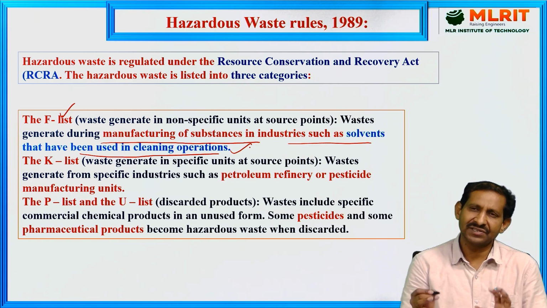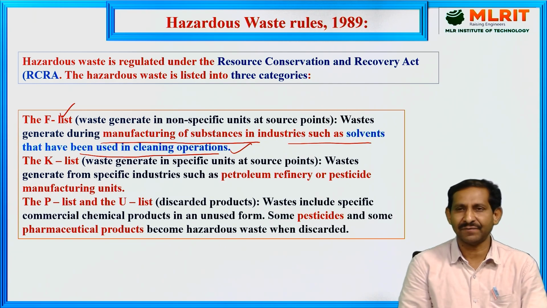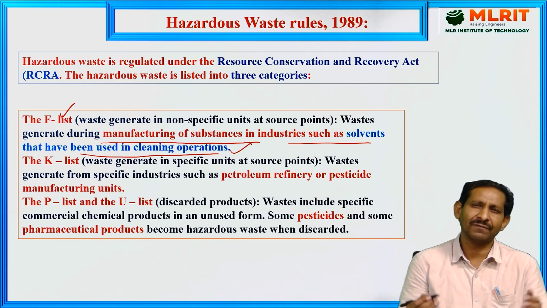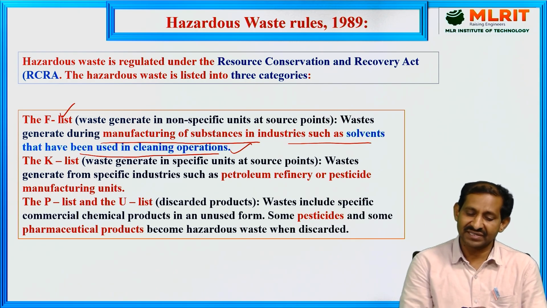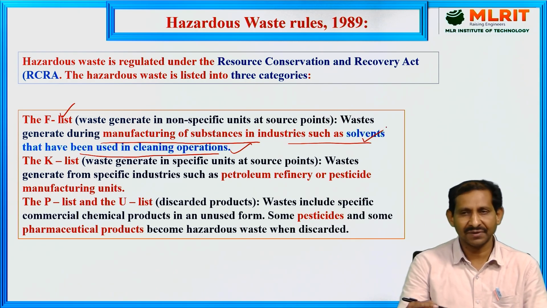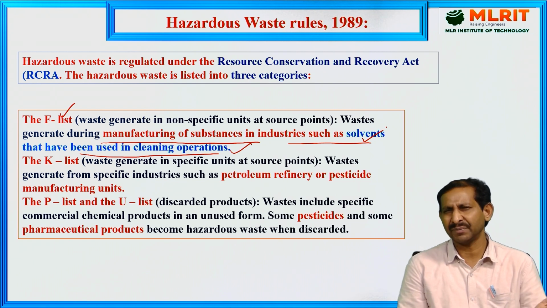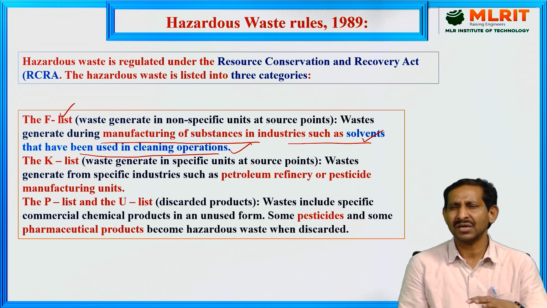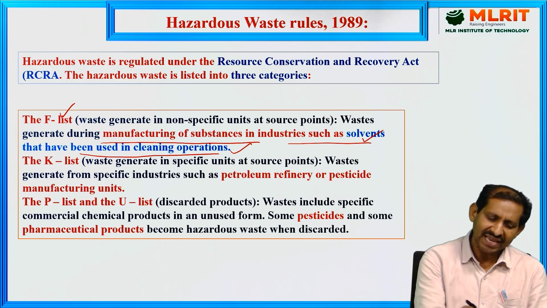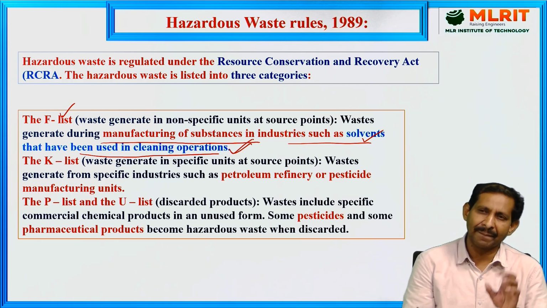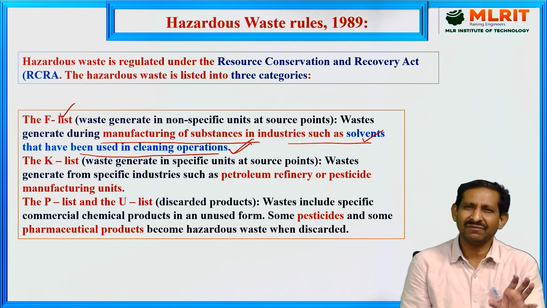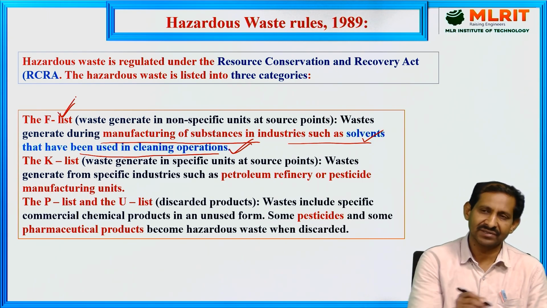In many industries, during manufacturing, different solvents are used, either for cleaning purposes or for reaction conversion purposes. Those solvents or reagents used in cleaning operations will be listed as the F list.